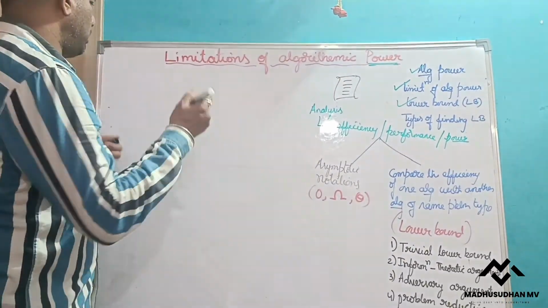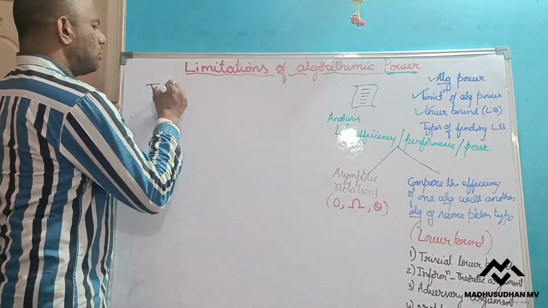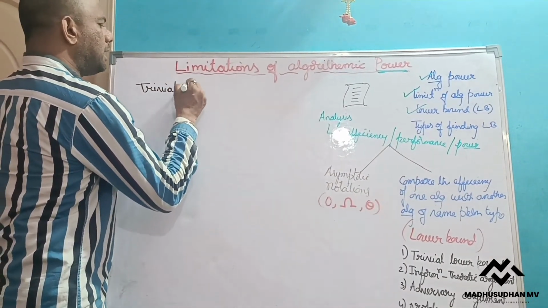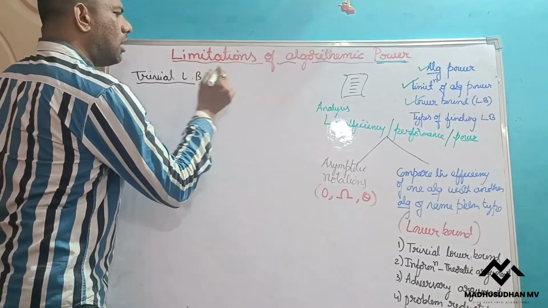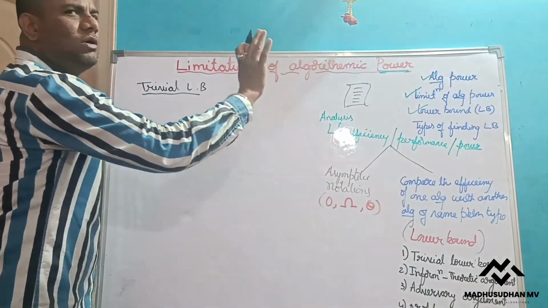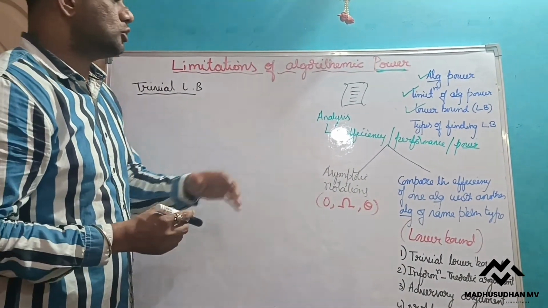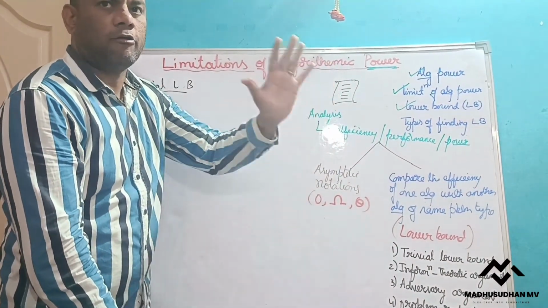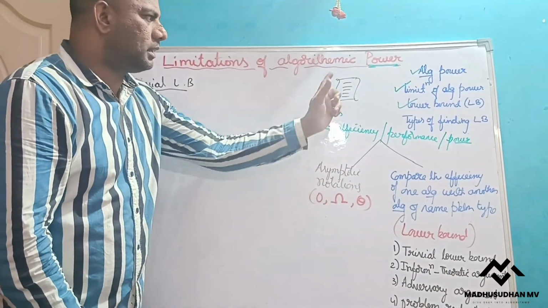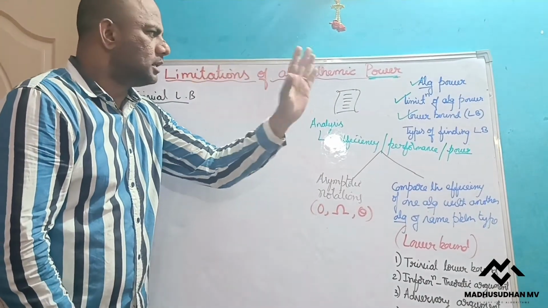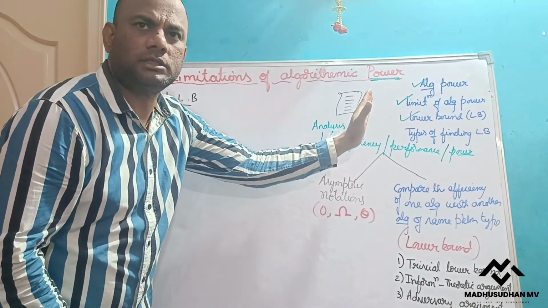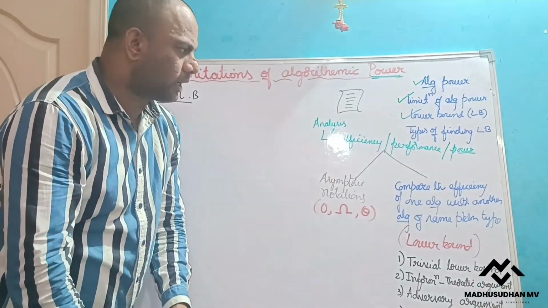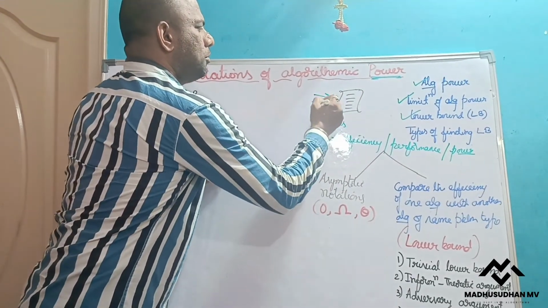In the trivial lower bound, we know that once we write any algorithm, that algorithm or program alone doesn't give the output. Suppose I have written a program to add 5 elements. Alone, does it give the output? Never. Now I need to pass some inputs. How many inputs?